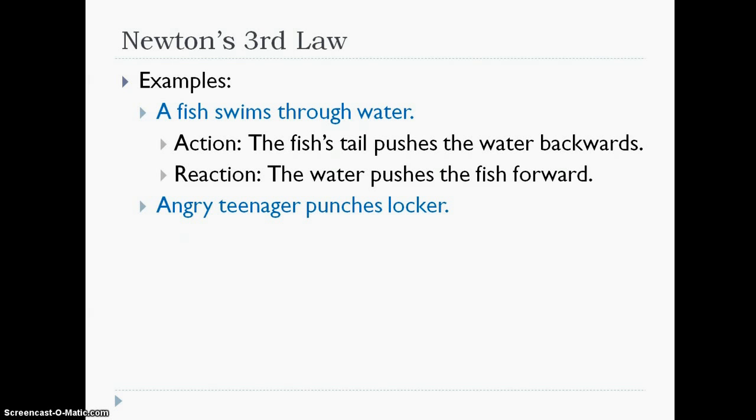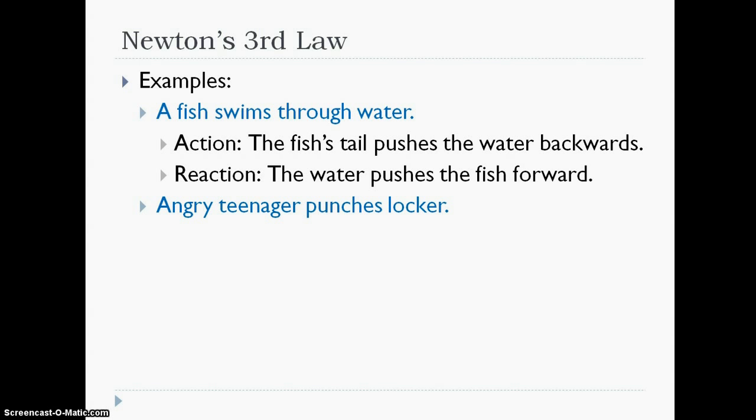Here's another example, and this one I do hear about occasionally, not so much in our school, but I've heard the situation many times when some teenager gets mad and they punch something. So in this case, I said, angry teenager punches locker. I had a student one time come to class with a broken hand, not at the school, and that's what he told me he did. He said, yeah, I got really angry, so I punched the locker.